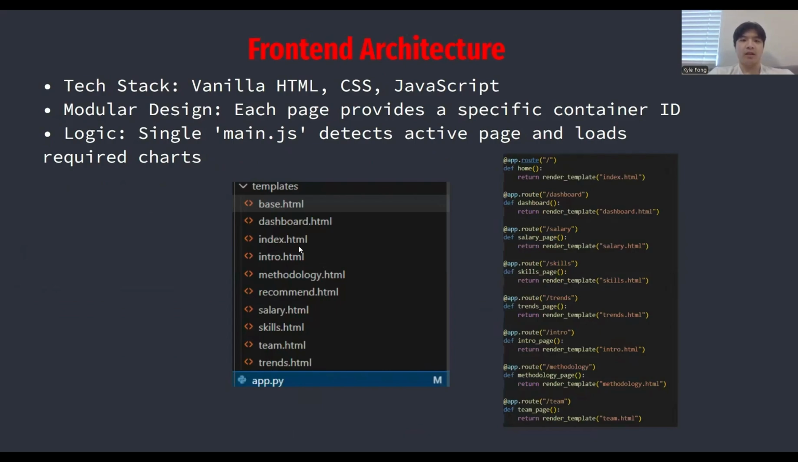Moving to the front end, we kept the tech stack lightweight using just HTML, CSS, and JavaScript. We used a modular design. You can see that every HTML page in our templates folder corresponds to a specific route in app.py. Each page provides a specific container ID, allowing our central JavaScript file to detect which page is active and load only the necessary charts.